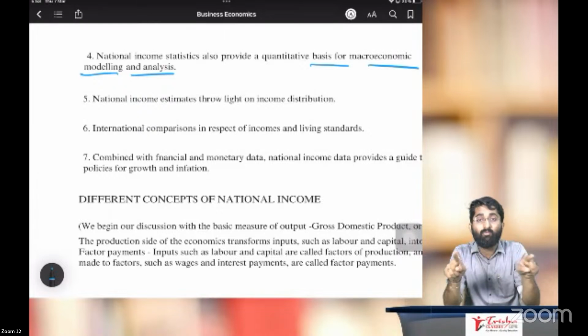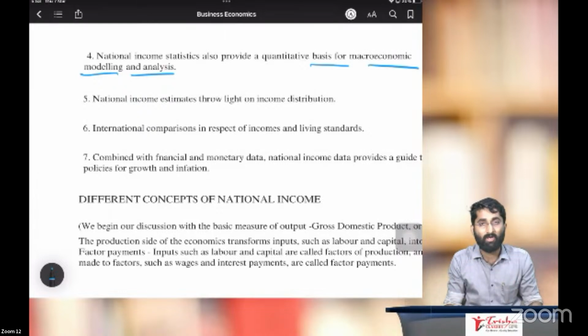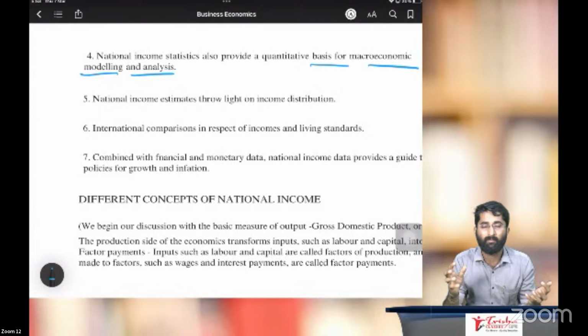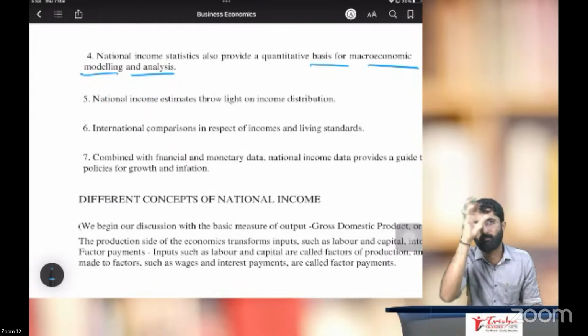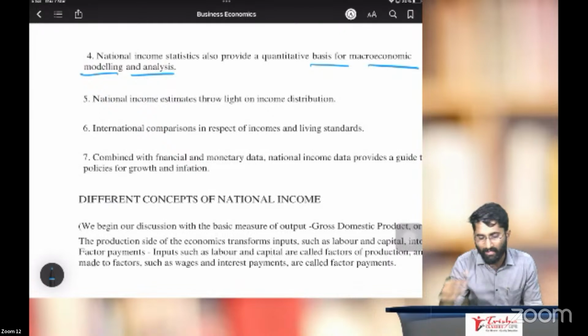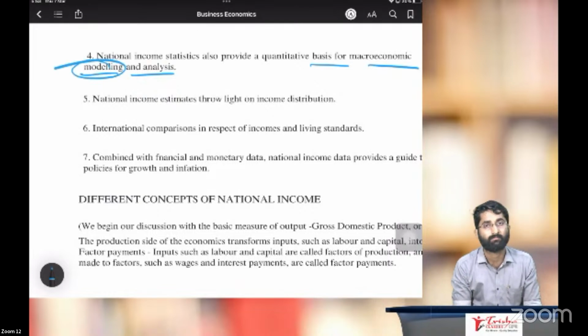We are creating one model for our economy. Basically, these activities are done by the policymakers. Policymakers will take this data and they will do the economic modeling.